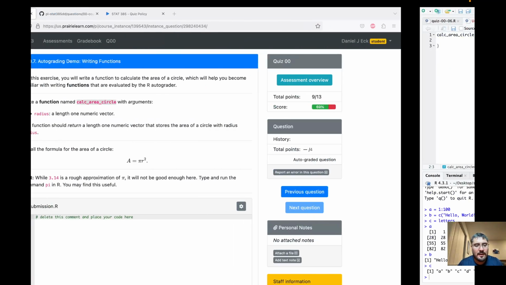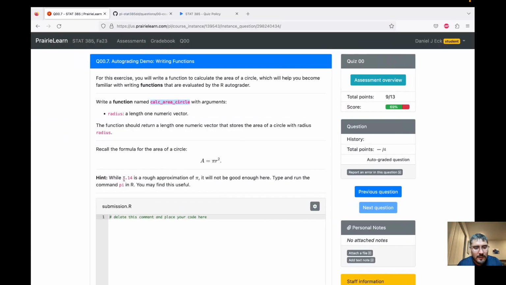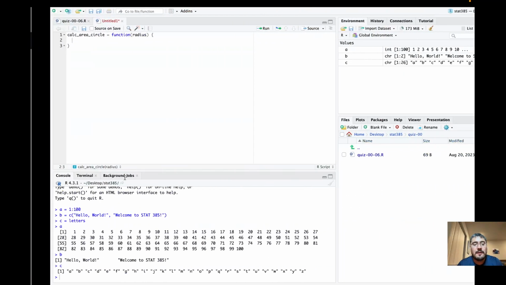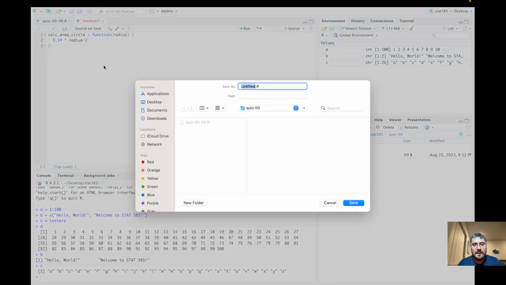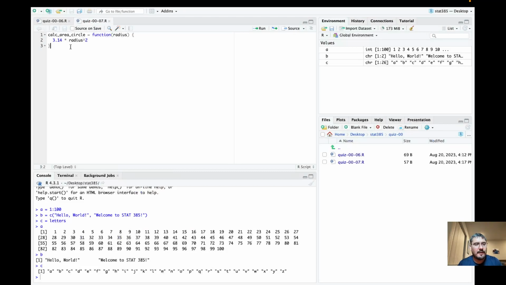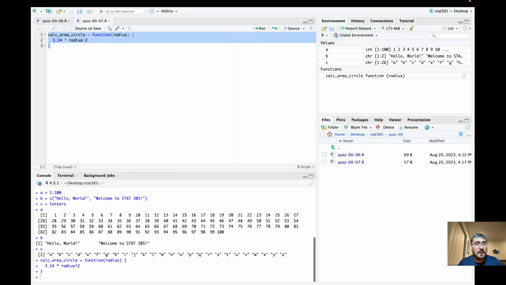Then it's 3.14. Let's just see what happens if we type 3.14 times radius squared. We're still going to create an R script for our question, and save it and all of that. Now we're going to make sure that our function actually works.